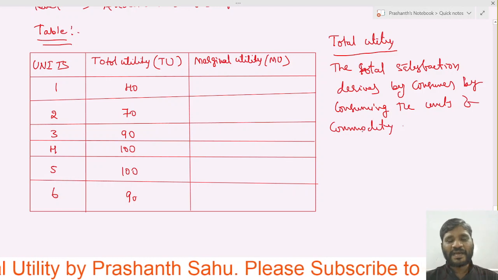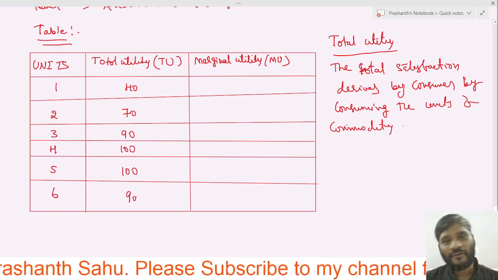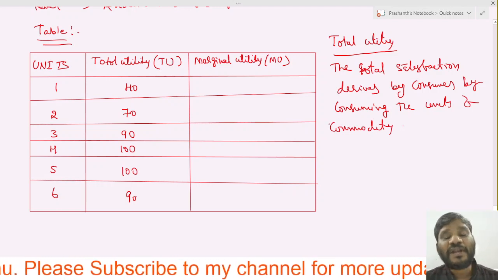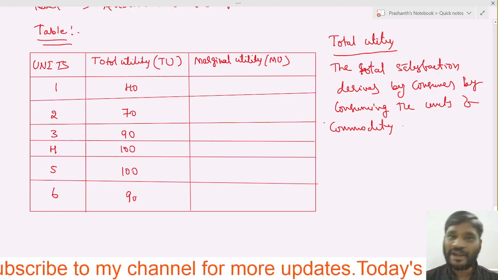So here the consumer is consuming the units of commodity, and how much total satisfaction is he deriving?